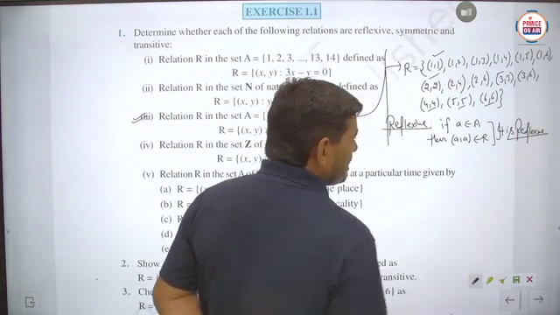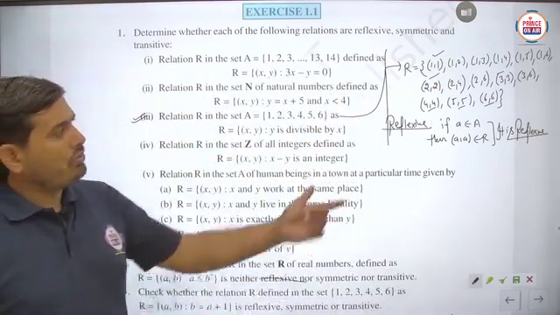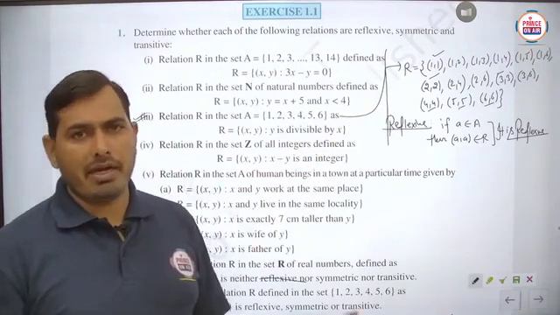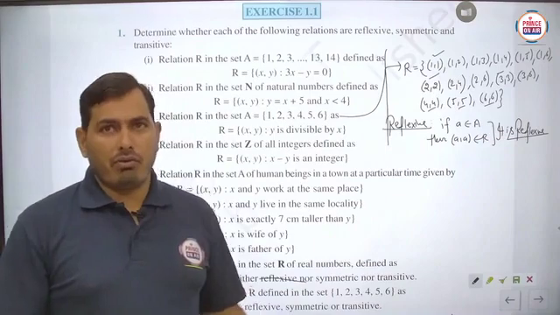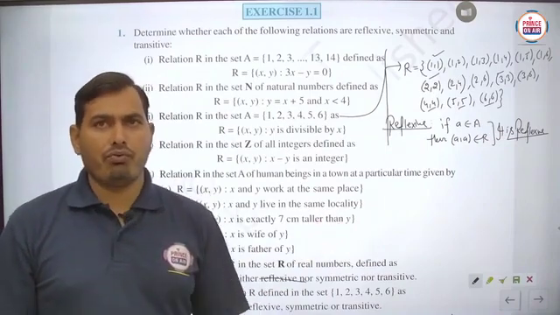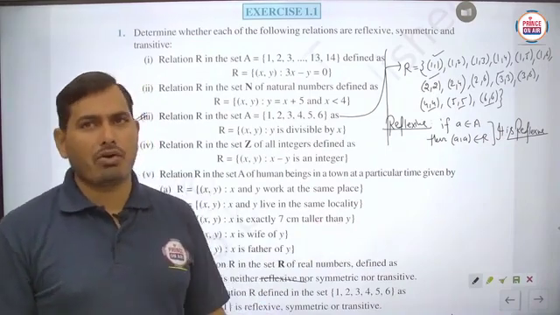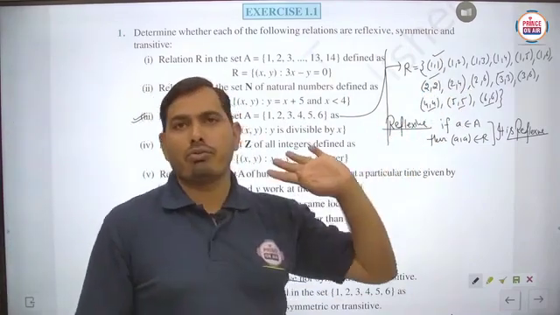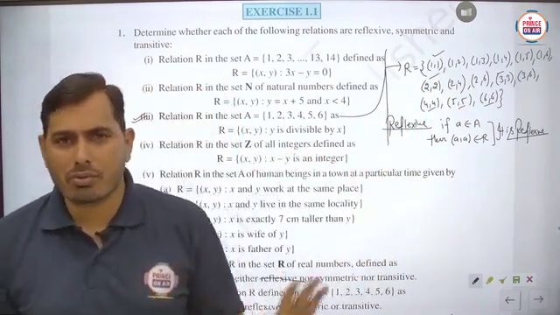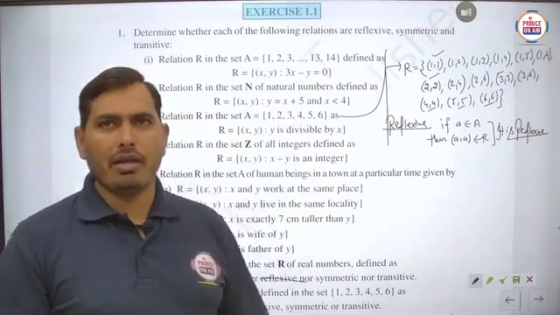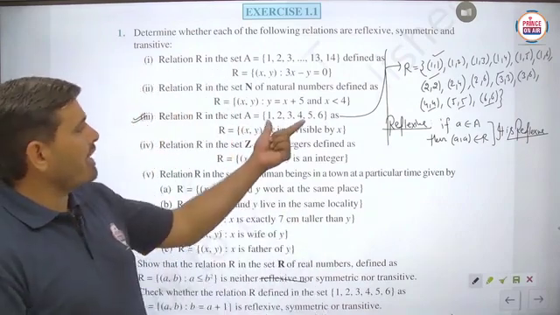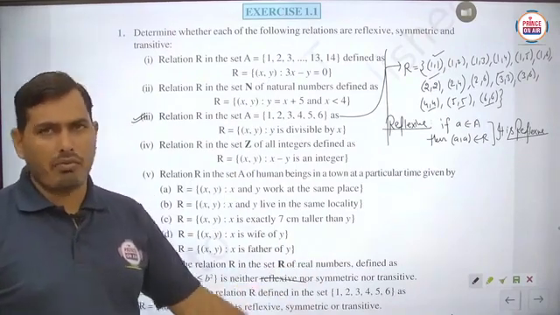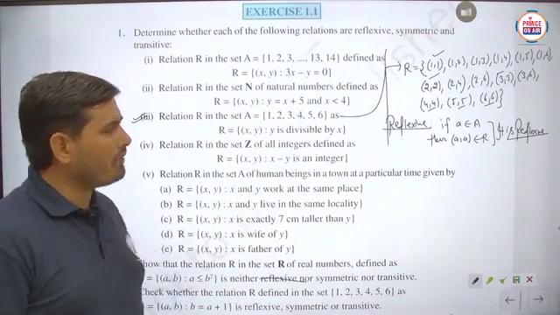And what can you say about whether this relation is an identity relation or not? It is not asked here, but suppose I ask whether the given relation is identity or not, what is your answer? Here (1, 2) is there, so this is not the identity relation. But it is reflexive, because for each and every element of set A, its image to itself is available here. So this is reflexive.